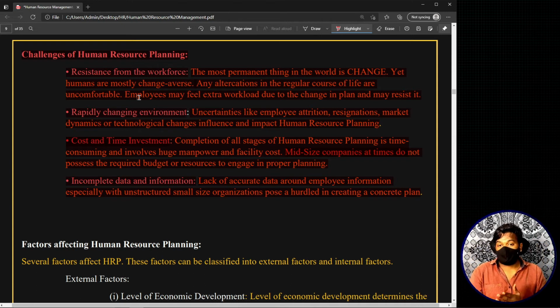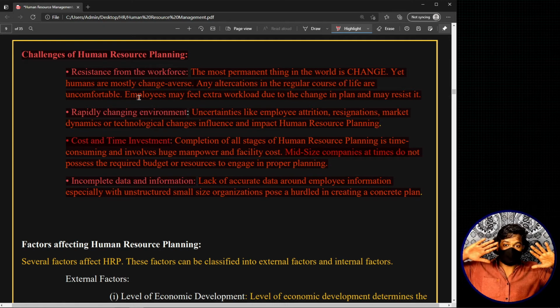Now let's move on to the last topic, which is the factors affecting or factors impacting the human resource planning. Now there are so many different factors that have the capacity to affect the human resource planning in an organization. All these factors that impact, affect or have the capacity to alter the human resource planning in the organization are basically categorized into two groups. One is external factors, that means the factors that are present outside the organization but still have an impact on the human resource planning in an organization, and internal factors, the factors which are present within the organization and also have an impact on the human resource planning.